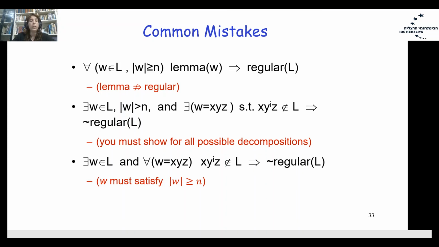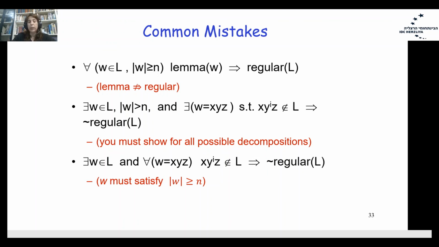Sometimes you write there exists a word W such that the length of W is greater than N, and there exists some partition of W into X, Y, Z such that X, Y to the power of I, Z does not belong to L. Therefore, you proved that the language is not regular. Yes, but you must show it for all possible decompositions of word W into X, Y, Z. Not exists.